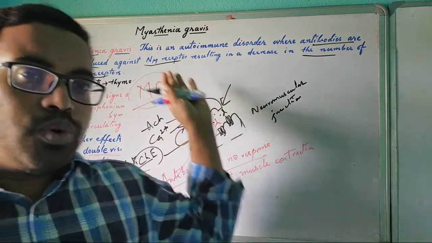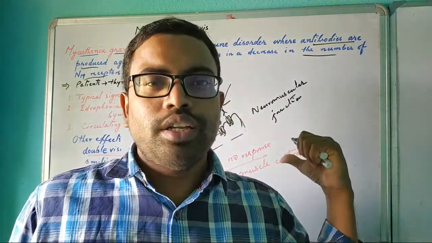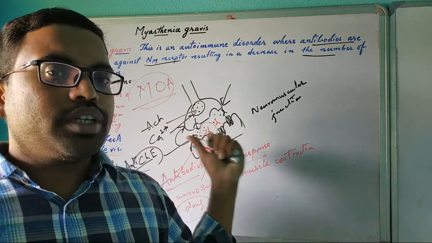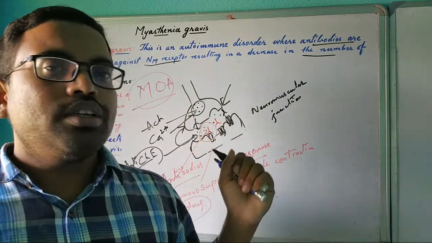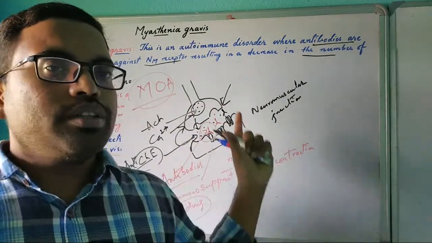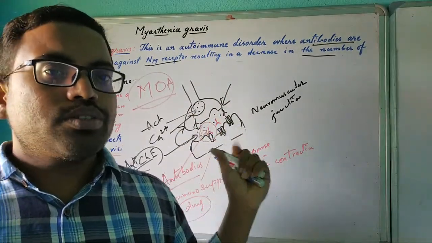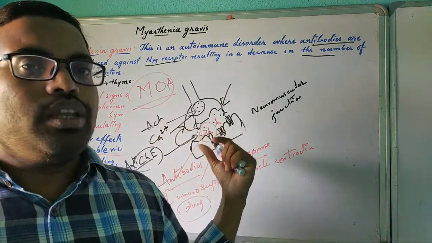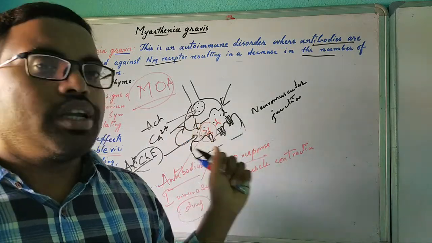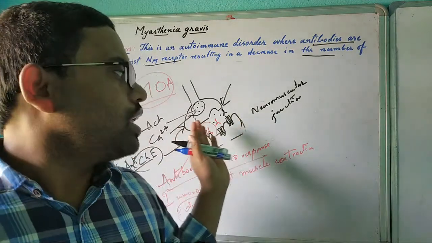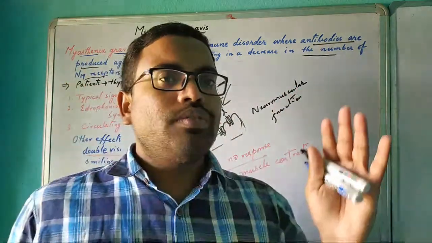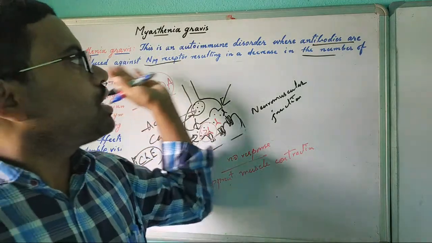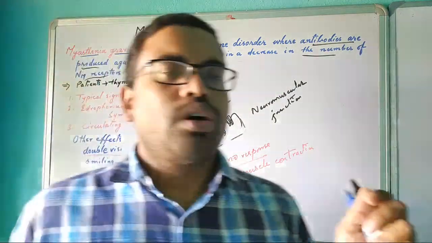If more antibodies are released which bind with the acetylcholine receptor, meaning the nicotinic receptor on the muscle, they stop the binding site of acetylcholine. If immunosuppressant drugs are given, they could reduce the production of antibodies. By that way, the nicotinic receptor site is opened again, and myasthenia gravis can be stopped or controlled.